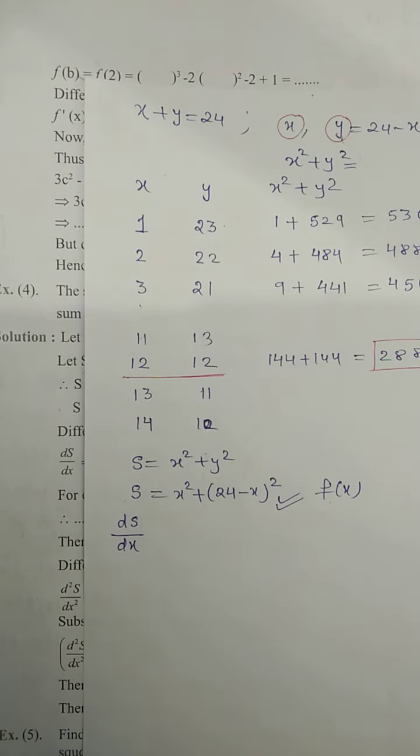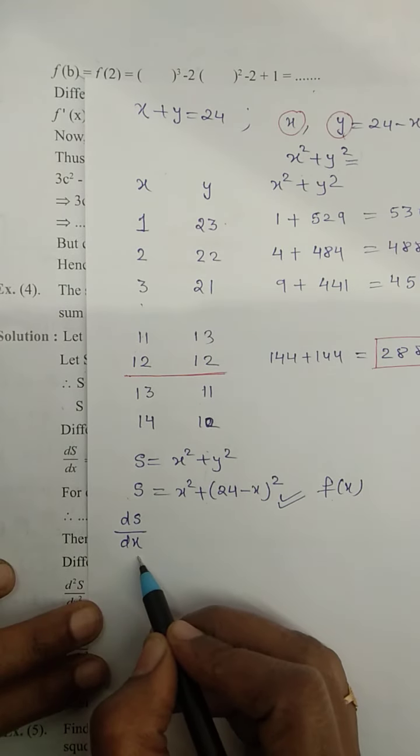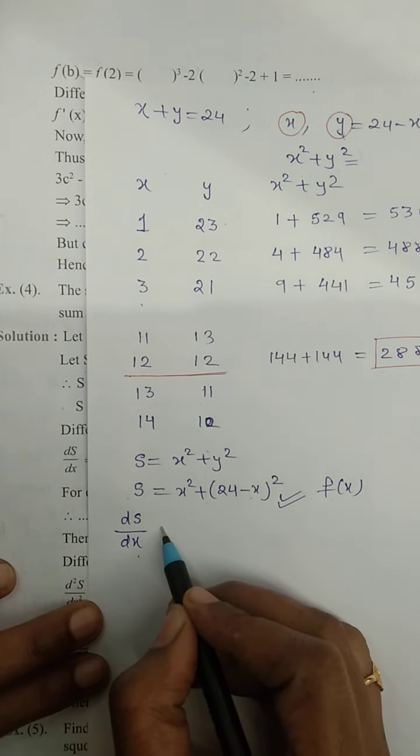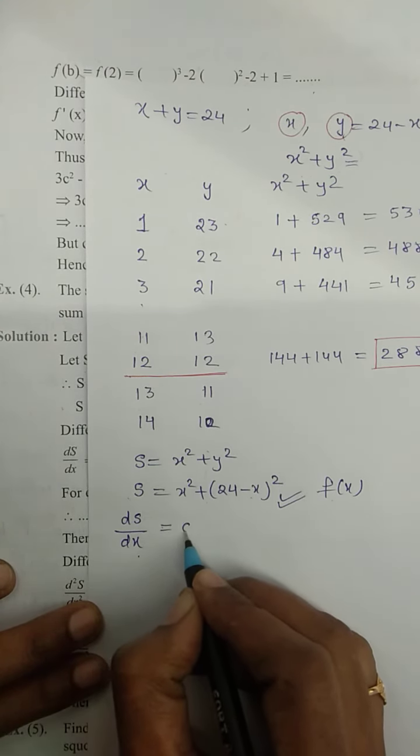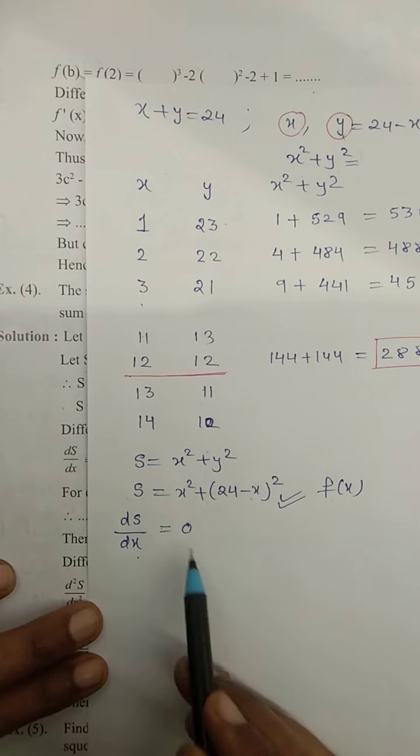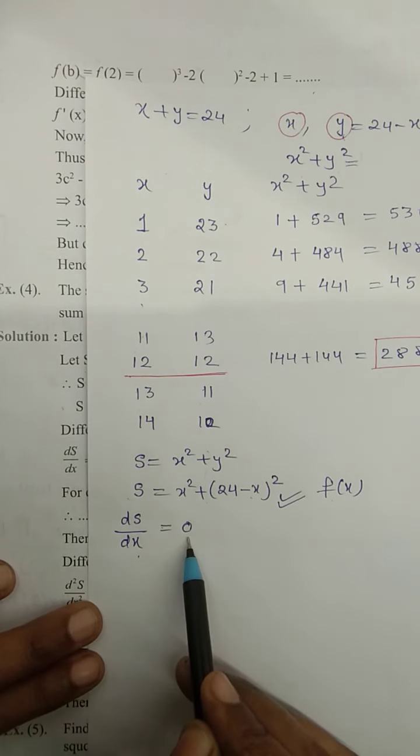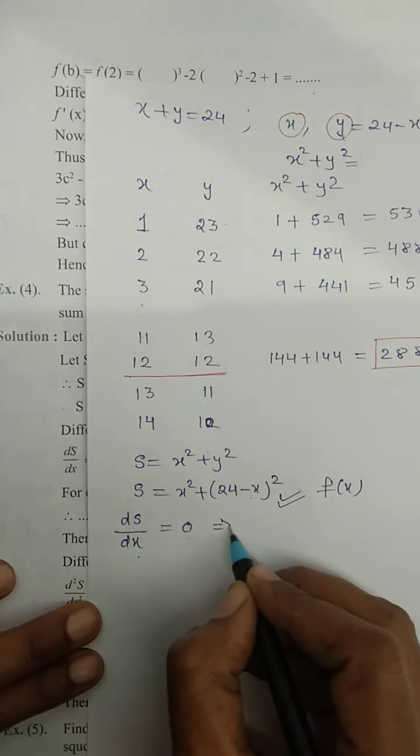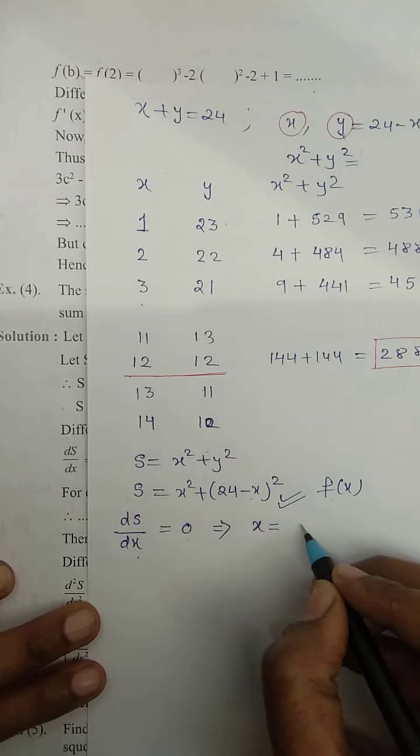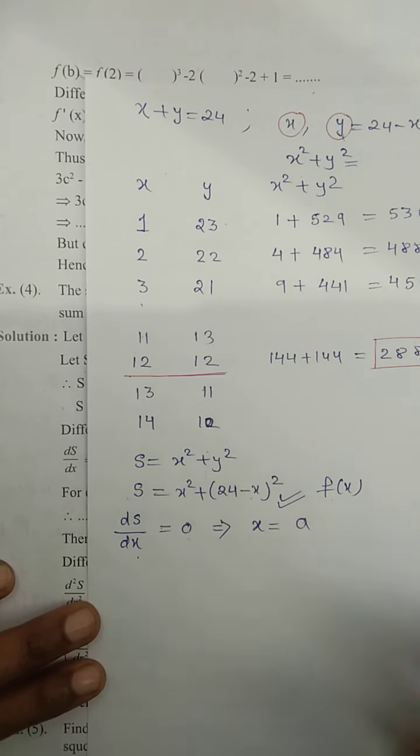Now what is the first step? We will find the derivative of this function. After finding the derivative, we will equate it to 0 to find extreme values. Here it is going to be a minimum only. After equating it to 0, we will get some value of x. Suppose I am writing here x equals a.